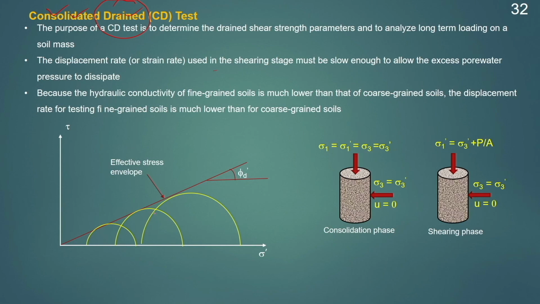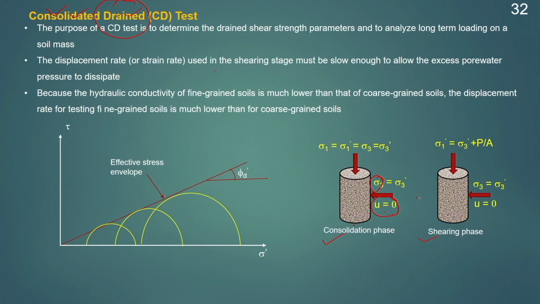And for a fine grained soil, since the hydraulic conductivity is very low, the rate at which the water will escape will be very low. Therefore, it takes a lot of time in comparison to a coarse grained soil. This test will also be carried out in two stages, consolidation phase and shearing phase. In the consolidation phase, a confining pressure of sigma 3 will be applied all around. Since the soil is allowed to dissipate its pore water pressure, u will not be generated, u will be equal to 0. Therefore, sigma 3 will be equal to sigma 3 dash, and sigma 1 will be equal to sigma 3, which will be equal to sigma 1 dash and sigma 3 dash.